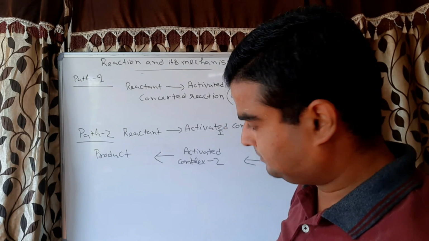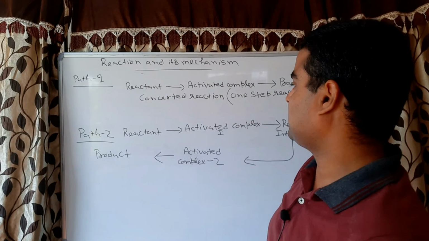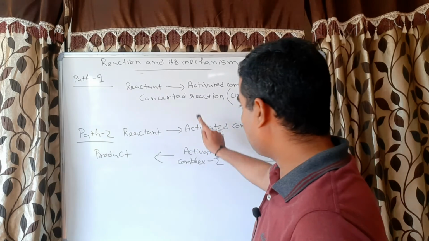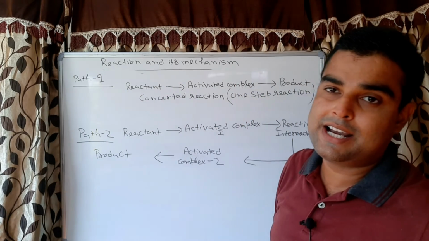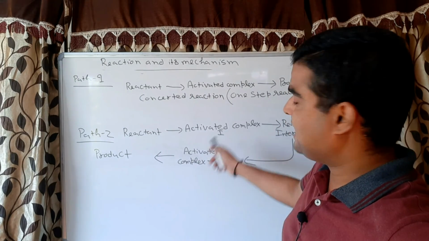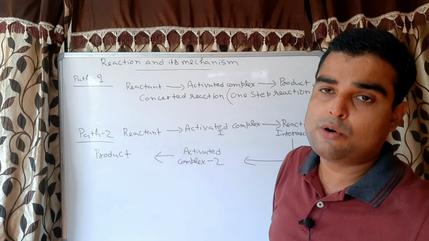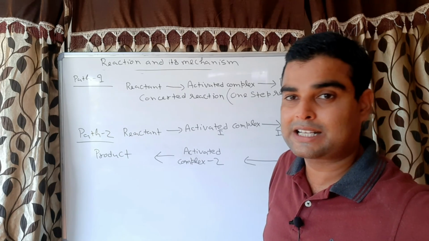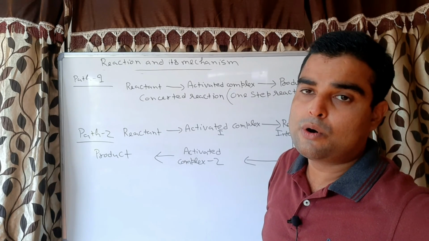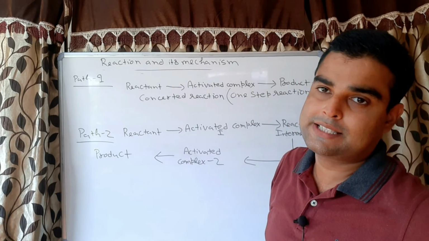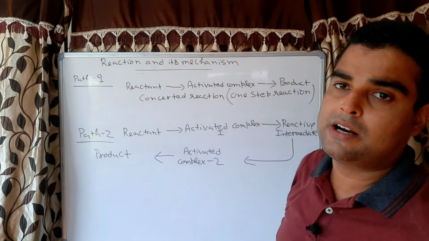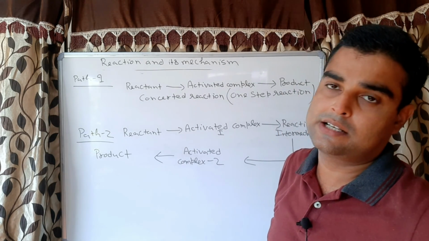Here you can see when a reaction involves two or more steps, correct? And two or more steps means there are two or more activated complexes, and when there are two or more activated complexes, it means there are reactive intermediates. So when a reaction involves two or more steps with formation of reactive intermediates, that is called a non-concerted reaction.